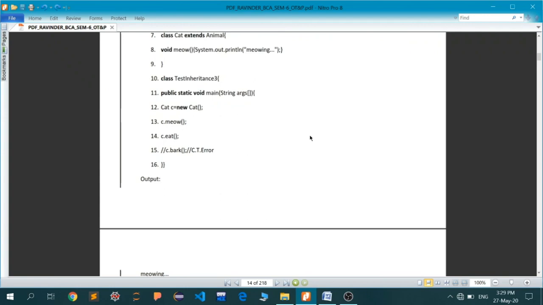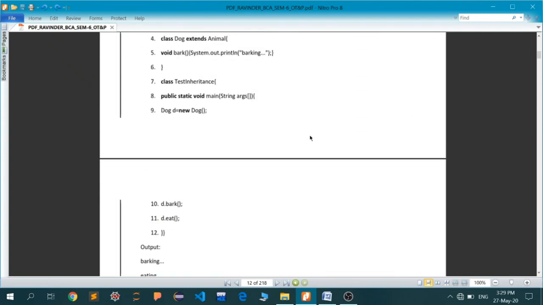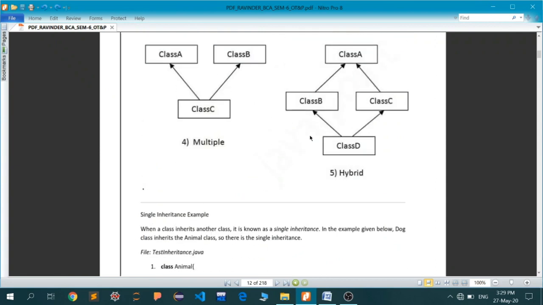I think I'm going to end this lecture here now. Why do we not use classes for multiple inheritance? This question will be answered in unit three, where I will take the topic of interfaces. At that point of time, you will be in a better position to understand what is actually happening. Okay, so I'll end this lecture here now. This is all for the inheritance topic.